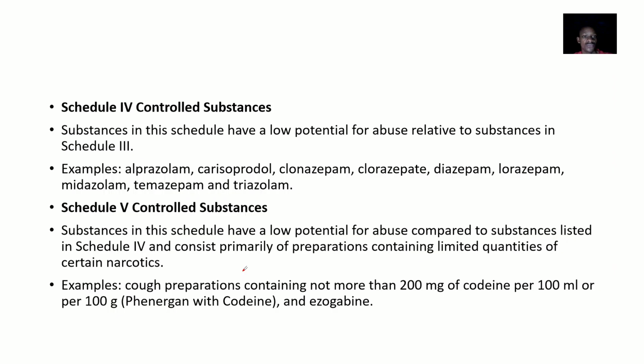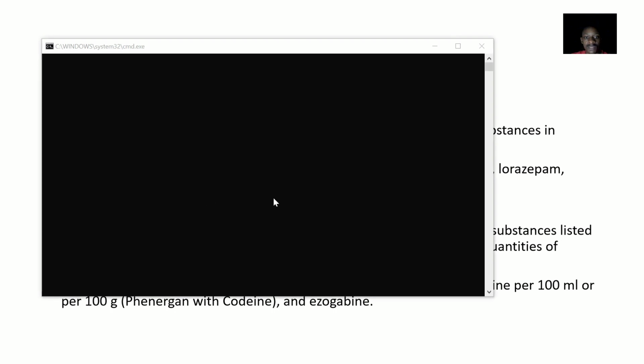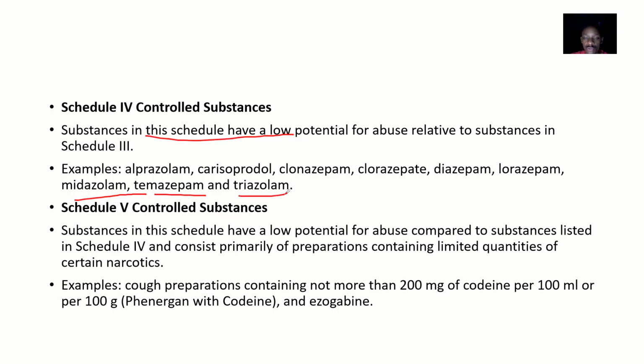Moving on to the fourth classification, Schedule 4 controlled substances. Substances in this schedule have a low potential for abuse relative to substances in Schedule 3. Examples include alprazolam, carisoprodol, clonazepam, clorazepate, diazepam, lorazepam, midazolam, temazepam, and triazolam.